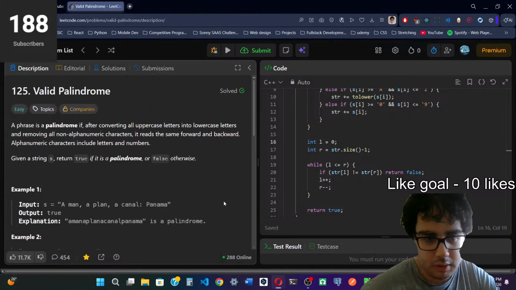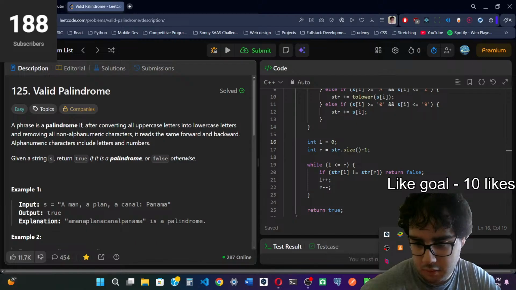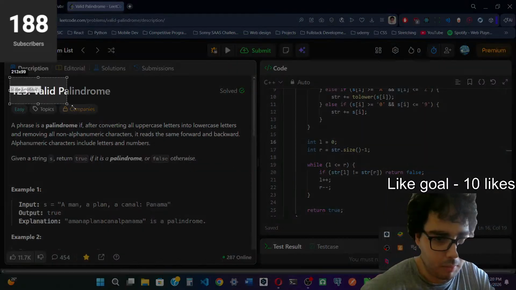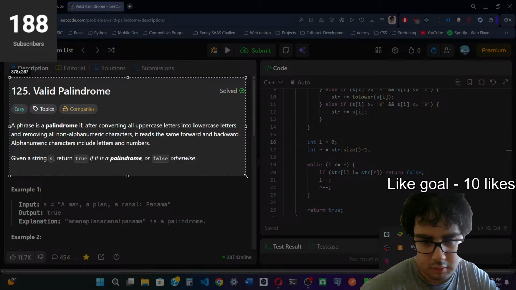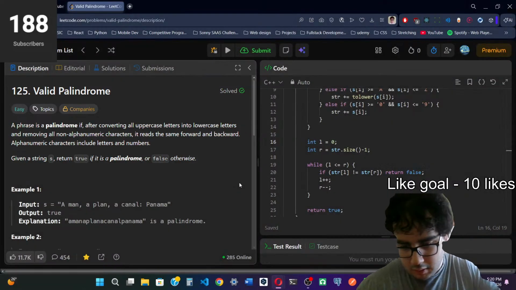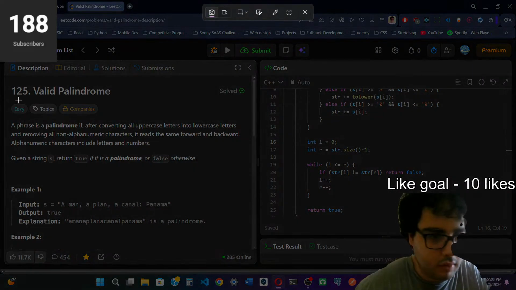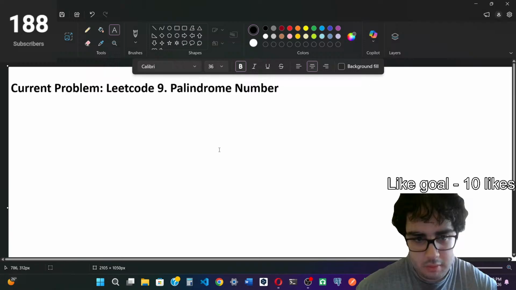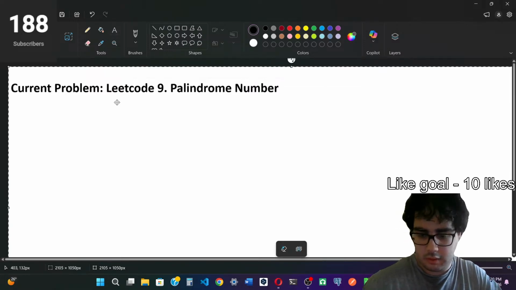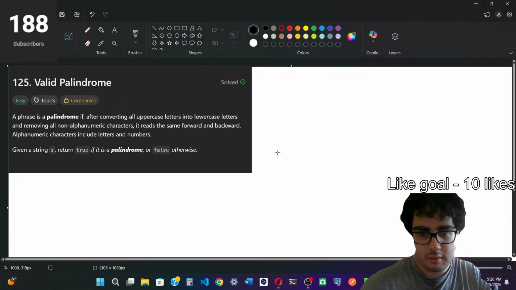Okay, so let me get the problem statement. Oh, actually no, I have to use print screen. I'm going to get the problem statement, get rid of this, and paste it.